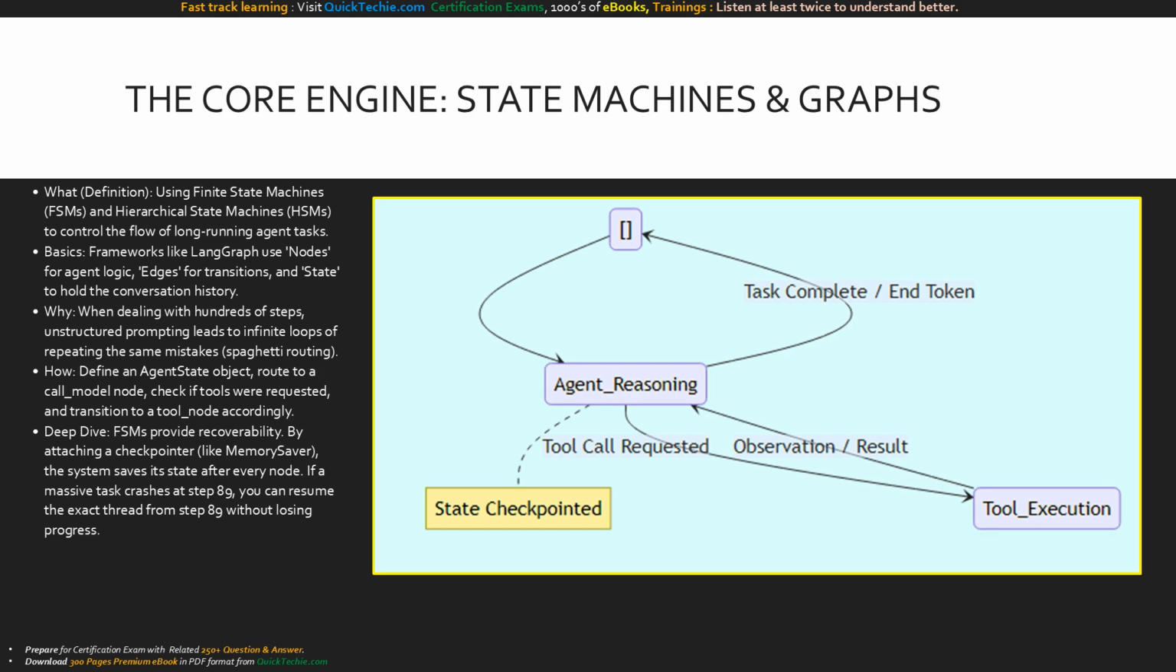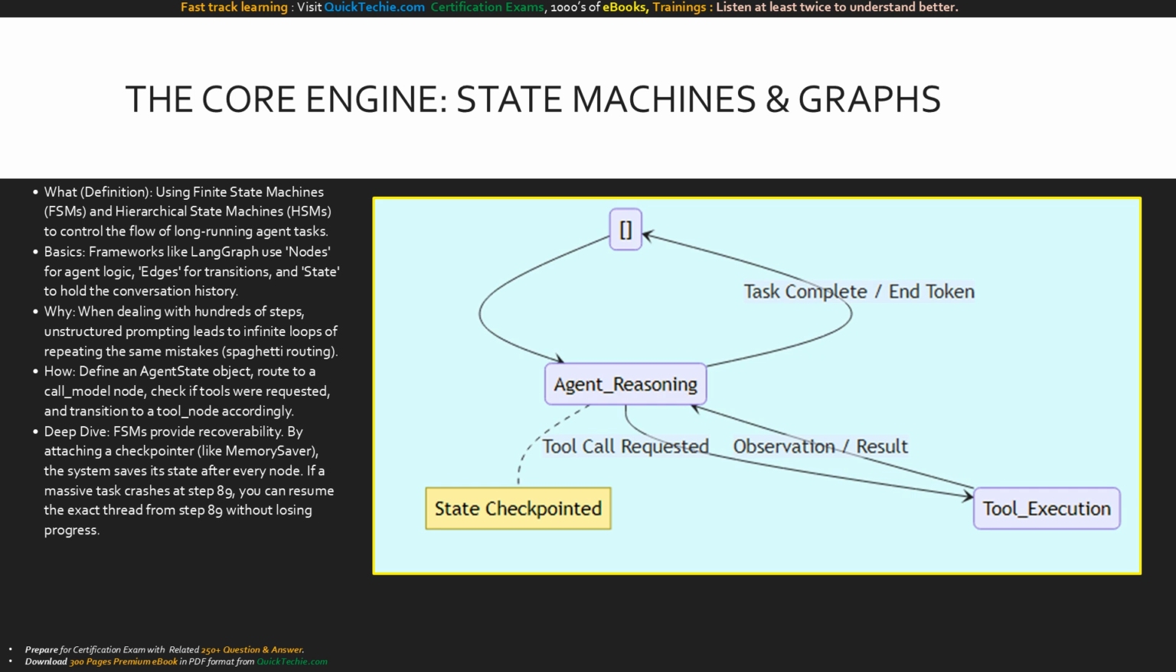Why must we do this? Because if you let an LLM run for hundreds of steps using unstructured loops, it will inevitably get confused, repeat mistakes, or fall into an infinite hallucination loop. We need rigid rails. How is it implemented? We define a state object, create a node that calls the model, and use conditional edges to route to a tool execution node only when the model requests it.